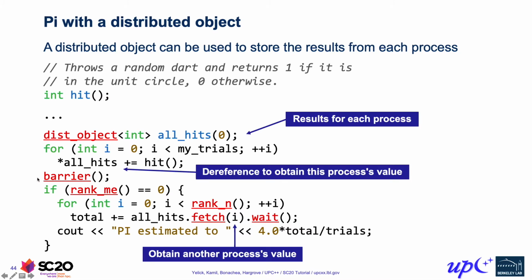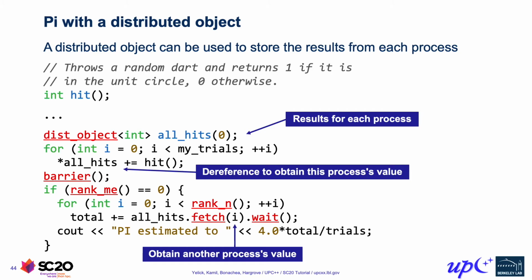Now we need a barrier between the trials happening and process 0 proceeding to obtain this data, just to make sure that all the trials are complete. And then we can go ahead and do our geometric computation to obtain our estimate of pi.